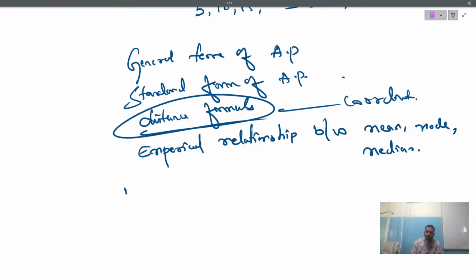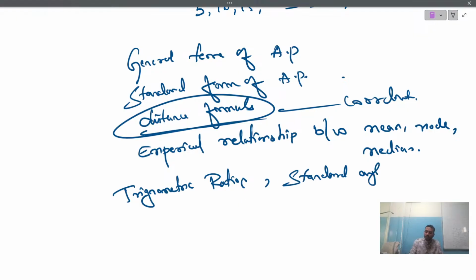And also at least you can study trigonometric ratios. Try to study this part, children. Very easy. And also the standard angle table. If you know this standard angle table, you can easily score very good marks. Standard angle table and trigonometric ratios.